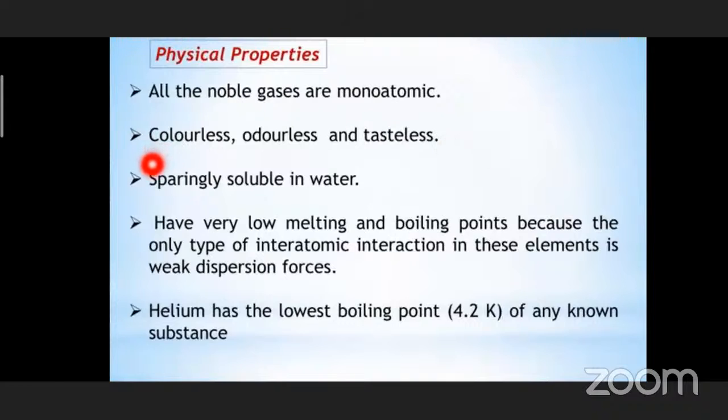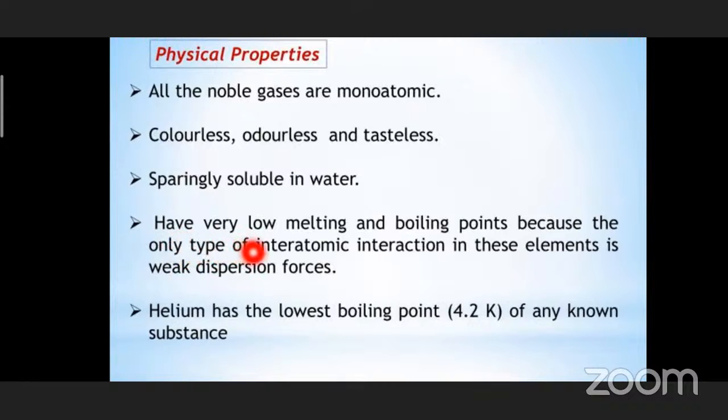And these noble gases are colorless, odorless, in the sense they do not have any smell, and they are tasteless. They are sparingly soluble in water, that means very little soluble in water. They are generally insoluble, or we can say sparingly soluble, soluble to a little extent.